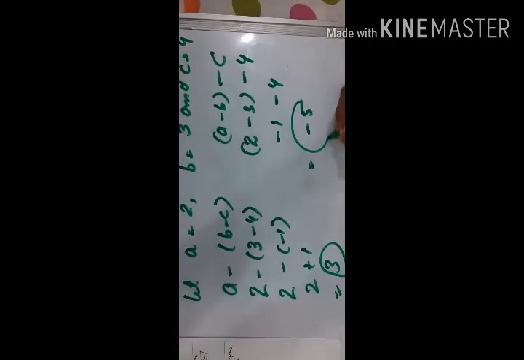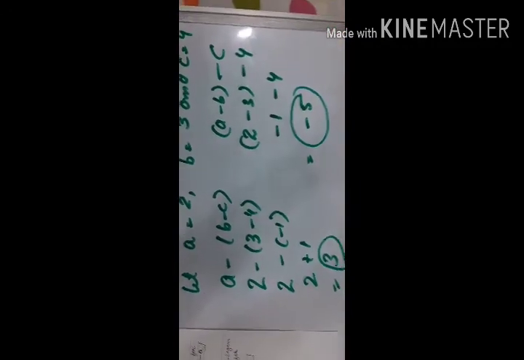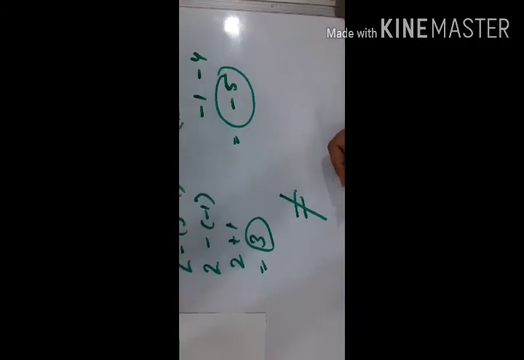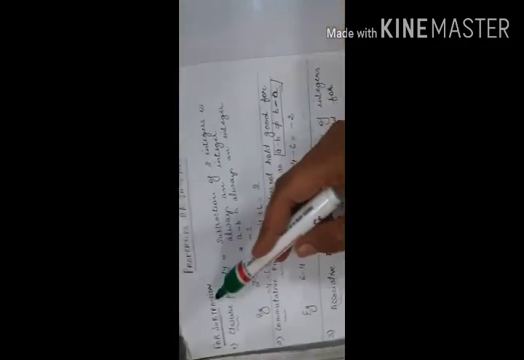And a minus (b minus c): 3 minus 4 is minus 1, so 2 minus minus 1 is equal to 3. 3 and minus 5, both of them are not equal. This implies that associative property does not hold good for subtraction.